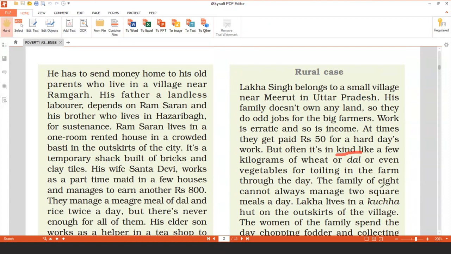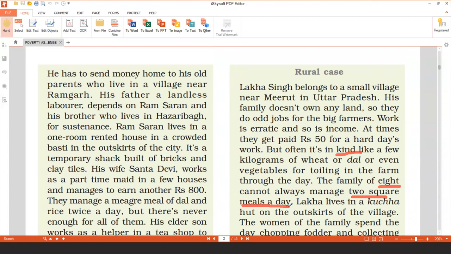The family is of 8. How many members are there in his family? 8 members. They cannot always even manage 2 square meals a day. They cannot even have two times proper food.